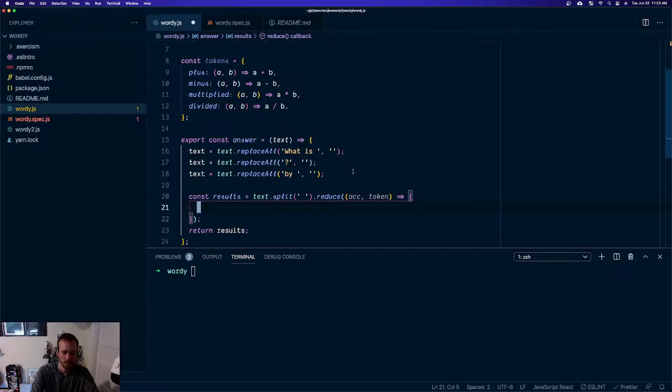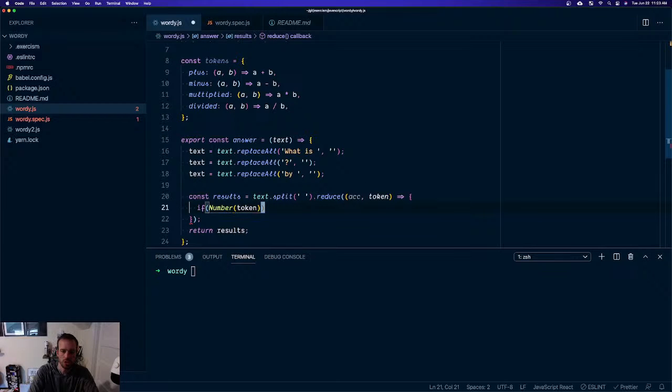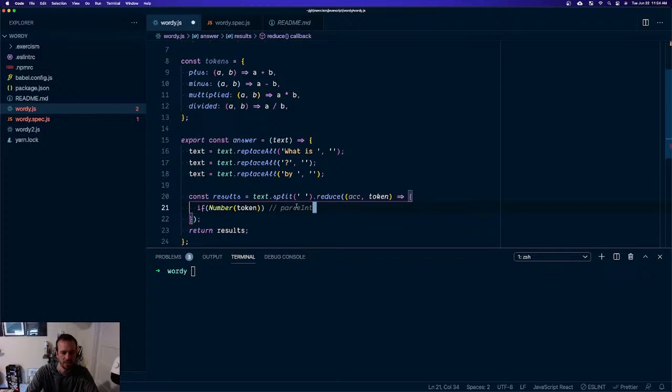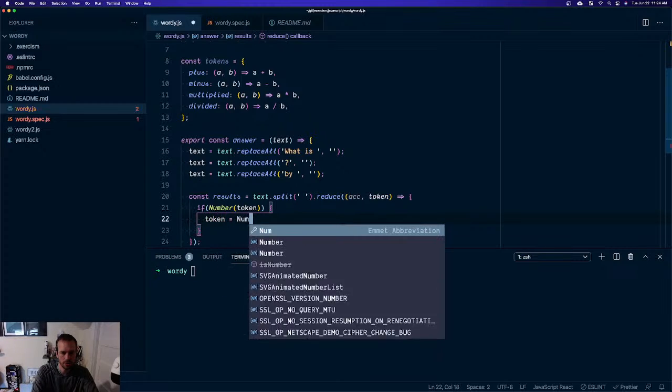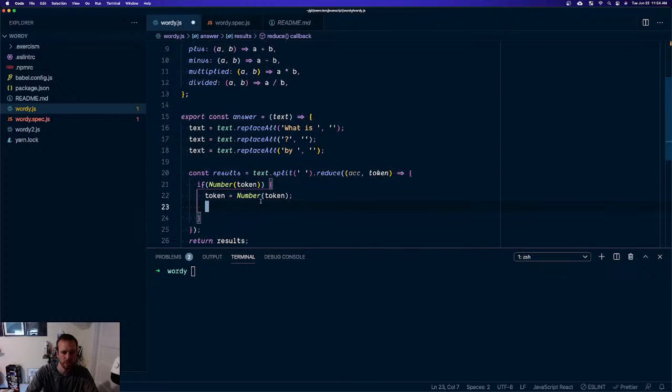It's going to be if token is a number, which you want to use Number here, not parseInt, because if parseInt has stuff after, like say you parseInt this, it'll still give you 4. I don't know why, because that's not an int. It just pulls off what if it starts with an int. Maybe that's useful in some way, but Number I think is what we want. Then we want token equals Number(token), and because we want to do a math operation on it, we can't have a string going into our function.